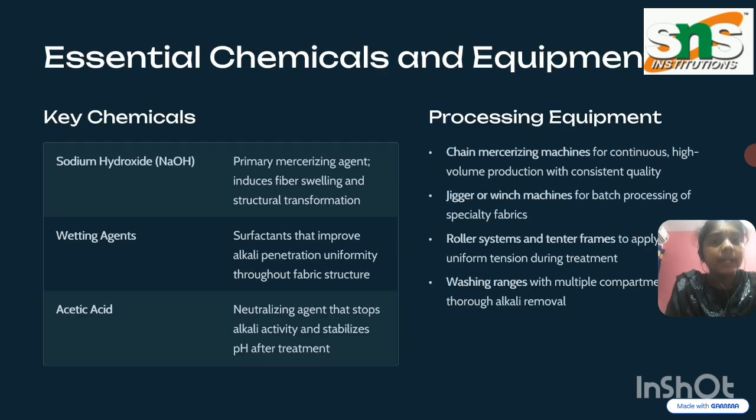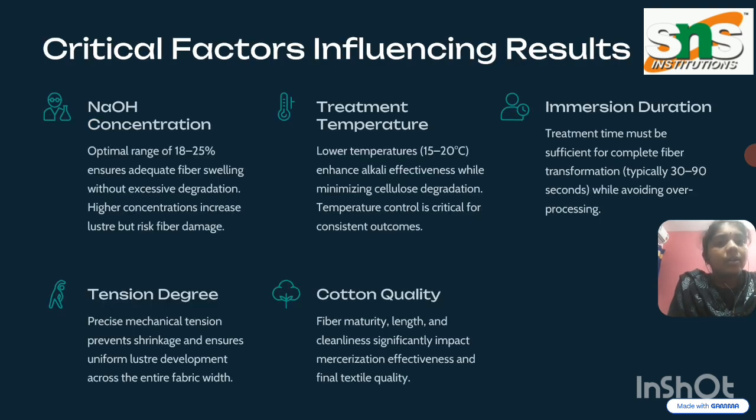Essential chemicals: mainly we need sodium hydroxide, wetting agents, and acetic acid. The acetic acid is mainly used as a neutralizing agent. Then the process equipment: chain mercerization machines, jigger or winch machines, that is dyeing machines, a roller system, a tension frame to apply tension over the fabrics, and washing ranges with chemicals and washing machines. So we have to use this equipment. These are the critical factors influencing results, since going beyond the prescribed levels affects the outcome, so we have to stick with them.